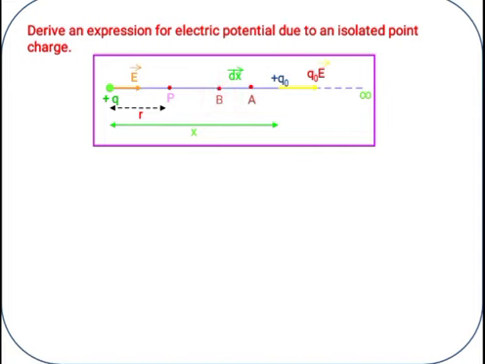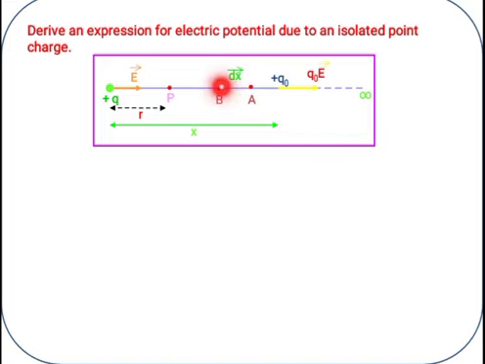Why like that? Because we know the basic formula for work done: work done is force into displacement, right? When the charge moves from one point to another, definitely that charge has a force, then only it will move.